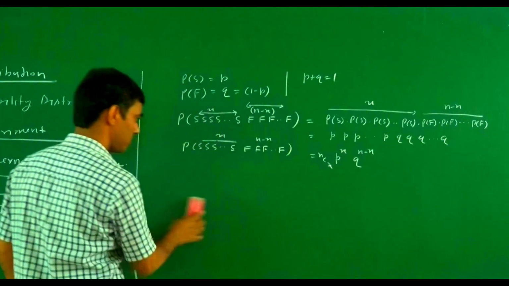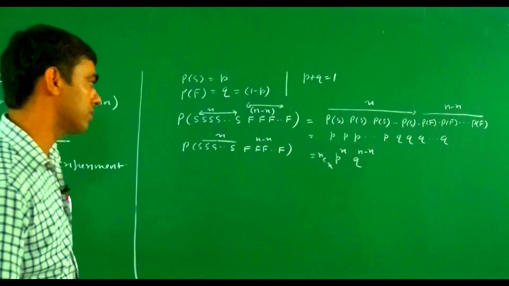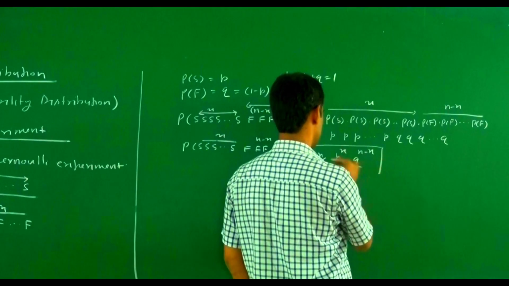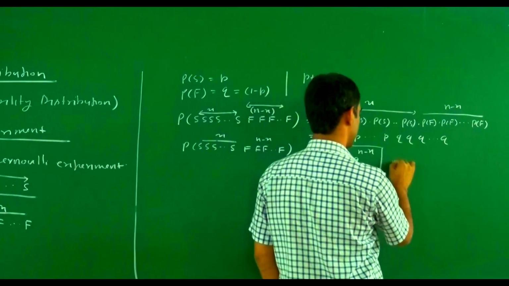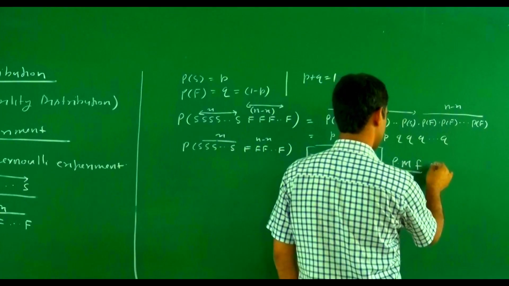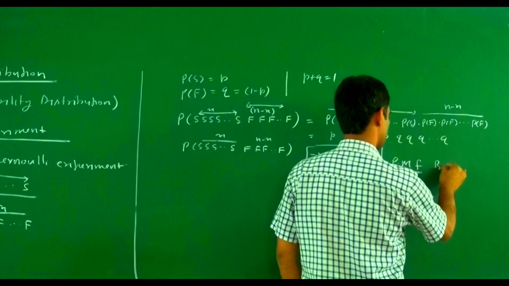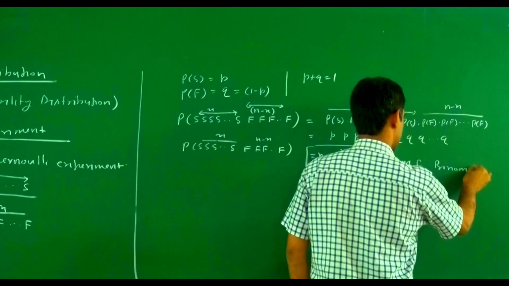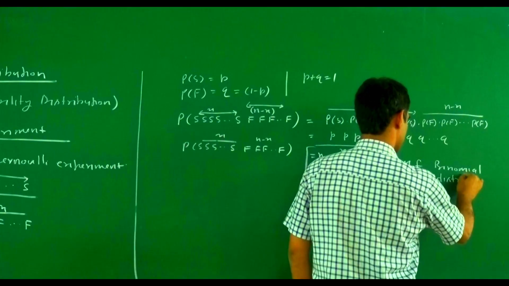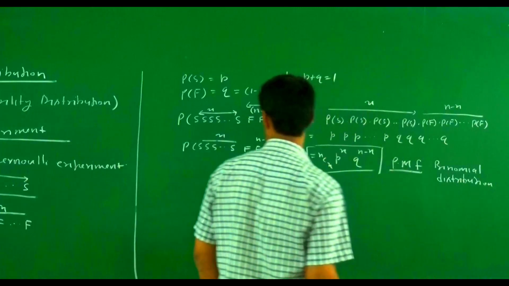This is treated as the probability mass function of a binomial distribution.